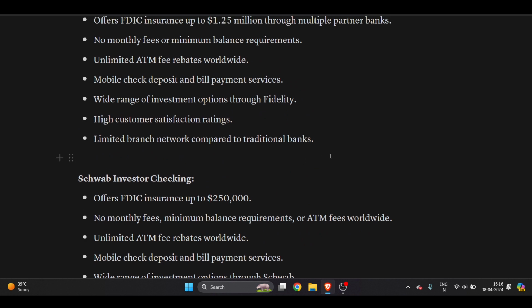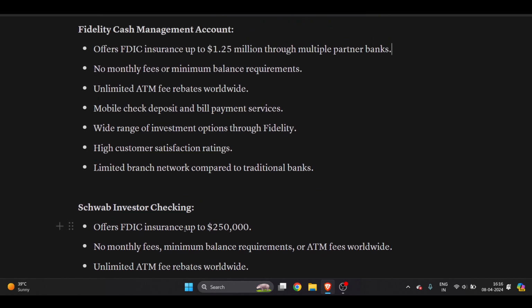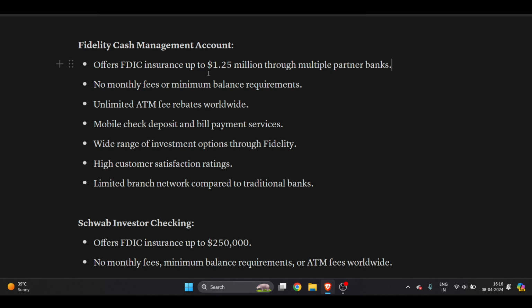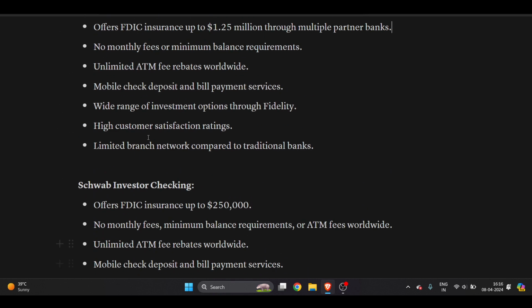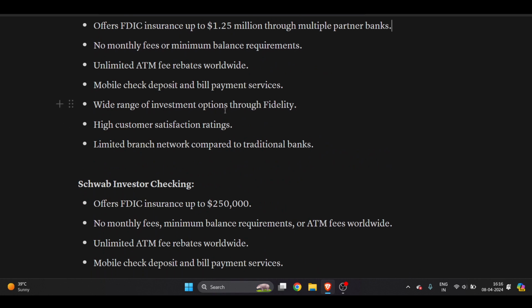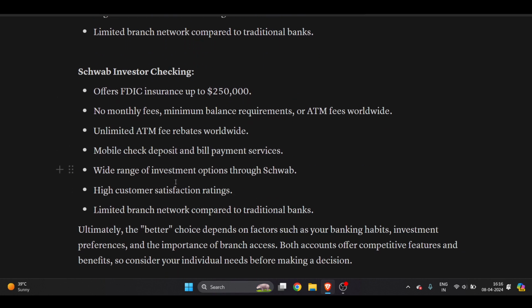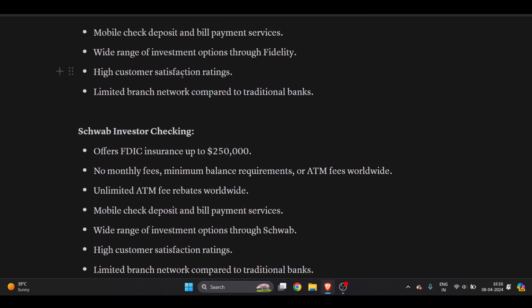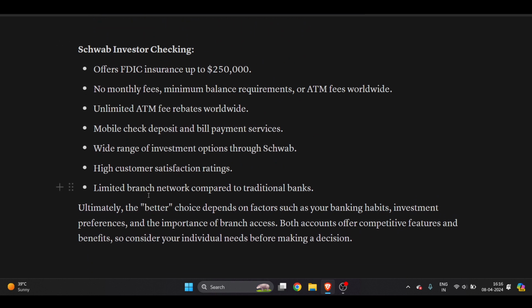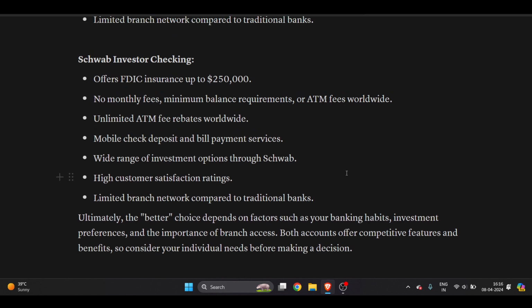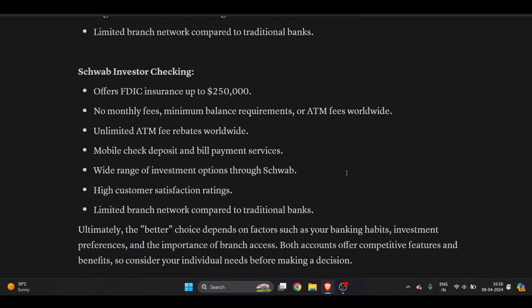The only difference which I found is the FDIC insurance, where Fidelity provides you up to 1 million, and on the other side, $250,000 by Schwab, right? And here we will talk about the wide range of investment options through Fidelity, and the same thing for Schwab, right? High customer satisfaction rating, same thing goes for Fidelity. Limited branch network compared to a traditional bank, and the same thing, right? So the only thing is it depends on your needs, as you can read all the differences and decide by yourself.